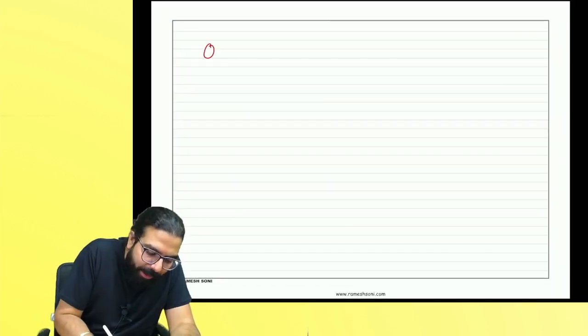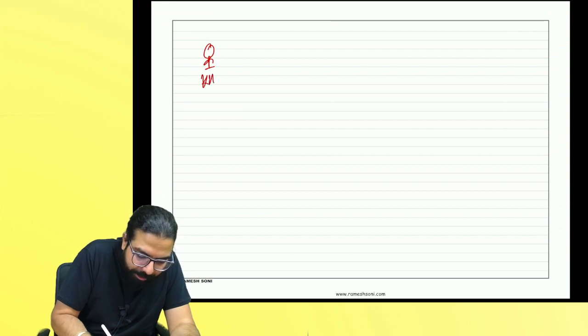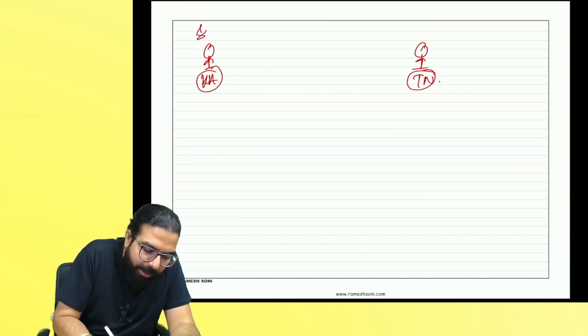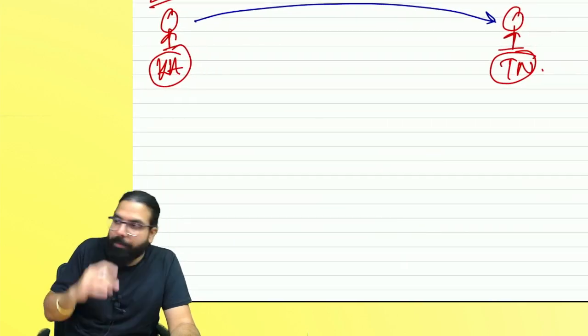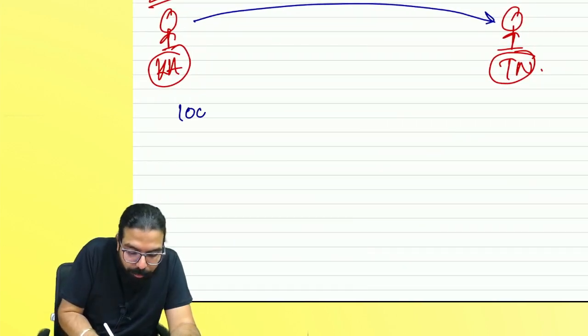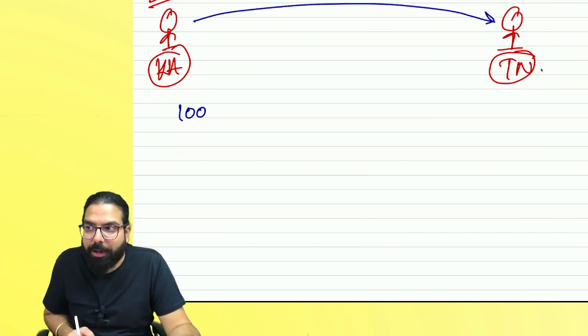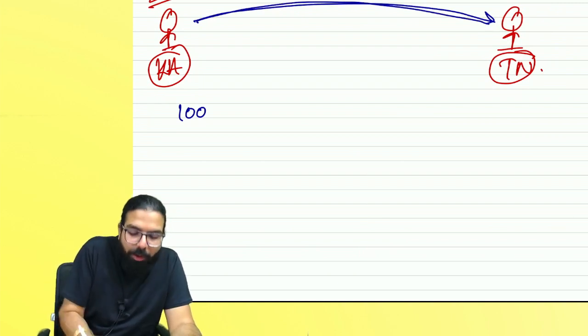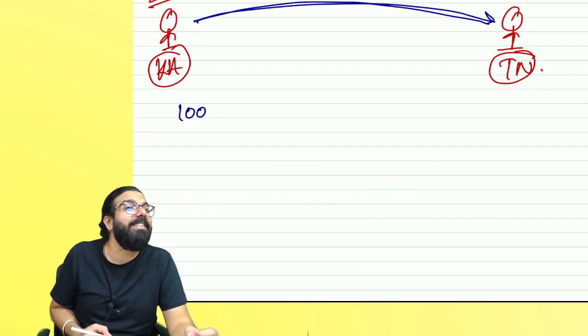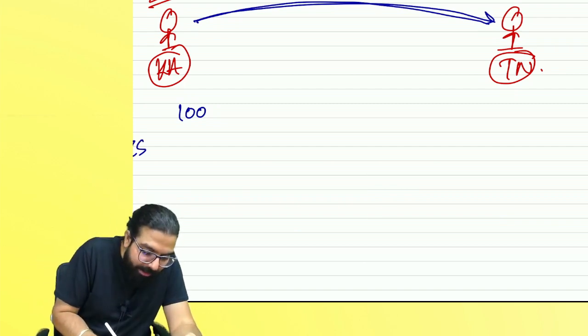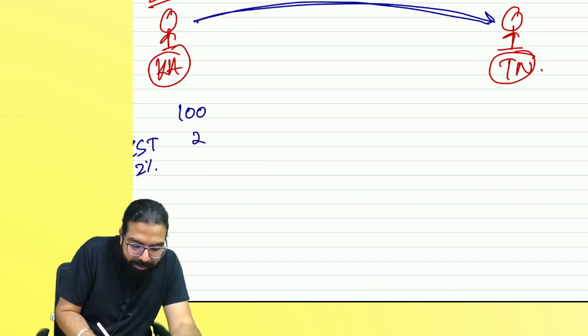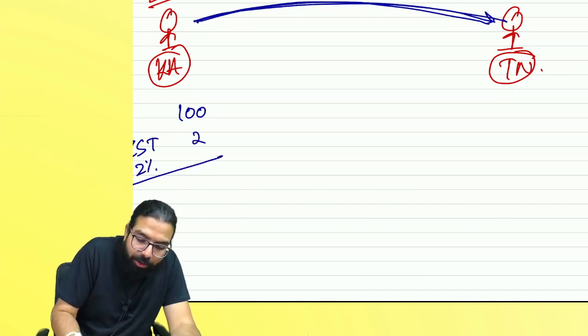Earlier, I am in the state of Karnataka, and there is one person in the state of Tamil Nadu. I am a supplier. I sold goods to him, supposedly worth rupees 100. Earlier, whenever one person was selling from one state to another, they used to charge central sales tax, CST. CST was 2%. So how much will I charge, everyone? 2. And I sold the goods to him.